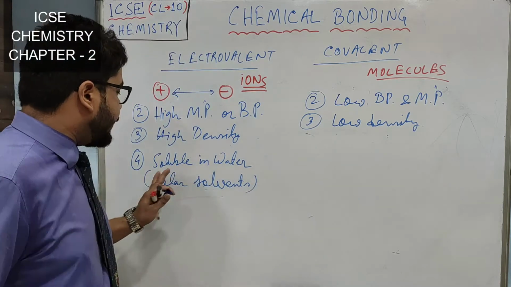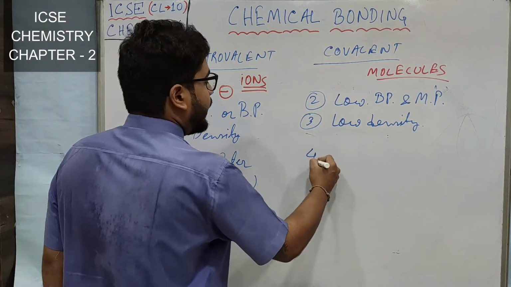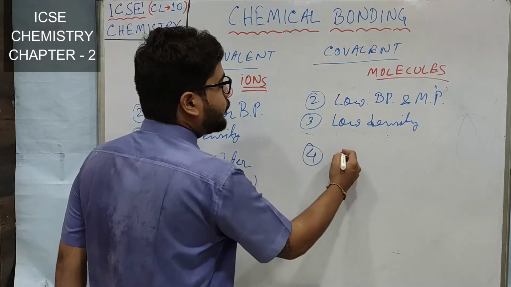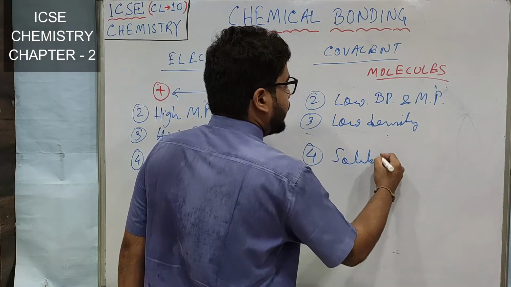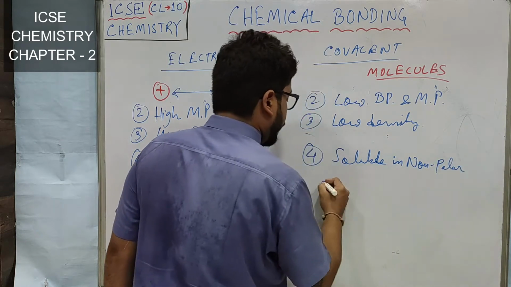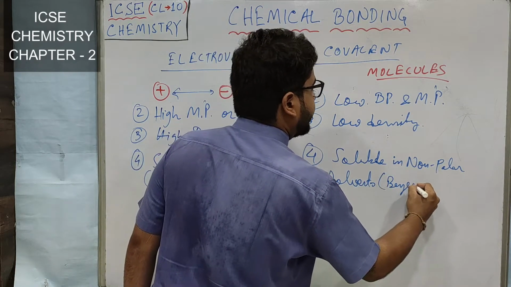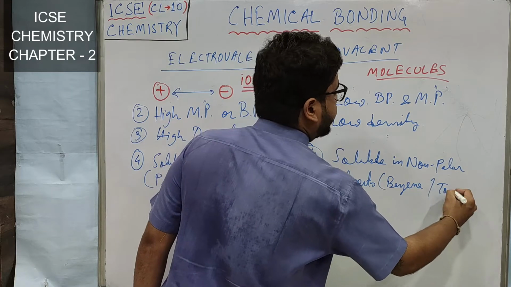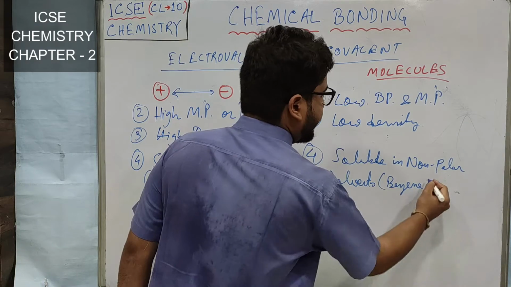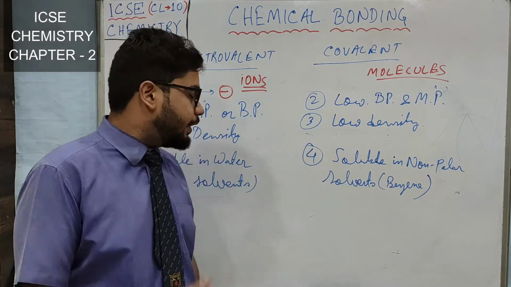For the time being, you just write soluble in water or soluble in polar solvents. Whereas covalent molecules, they are soluble in non-polar solvents, say like benzene, etc. Covalent compounds at times are insoluble in water also.